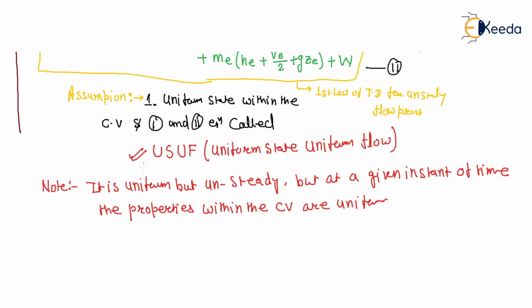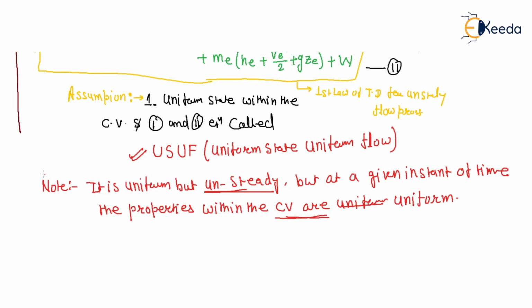That means at a given instant of time, all the properties within the control volume are uniform, right?